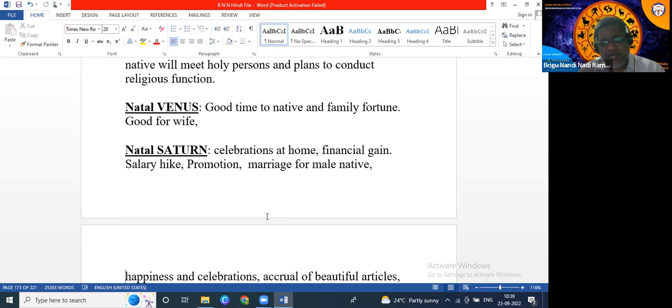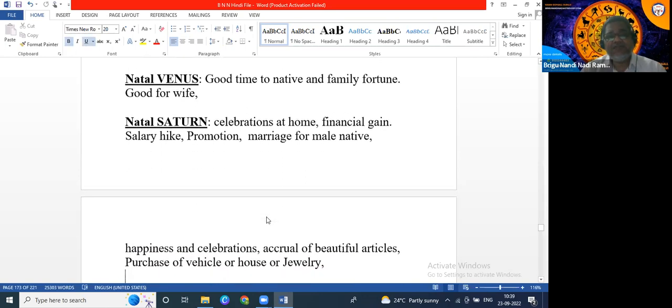Whenever transit Venus aspects natal Saturn, Saturn is salary and work, and Venus is money, so there will be a salary hike. There will be celebrations at home, financial gain, salary hike and promotion.